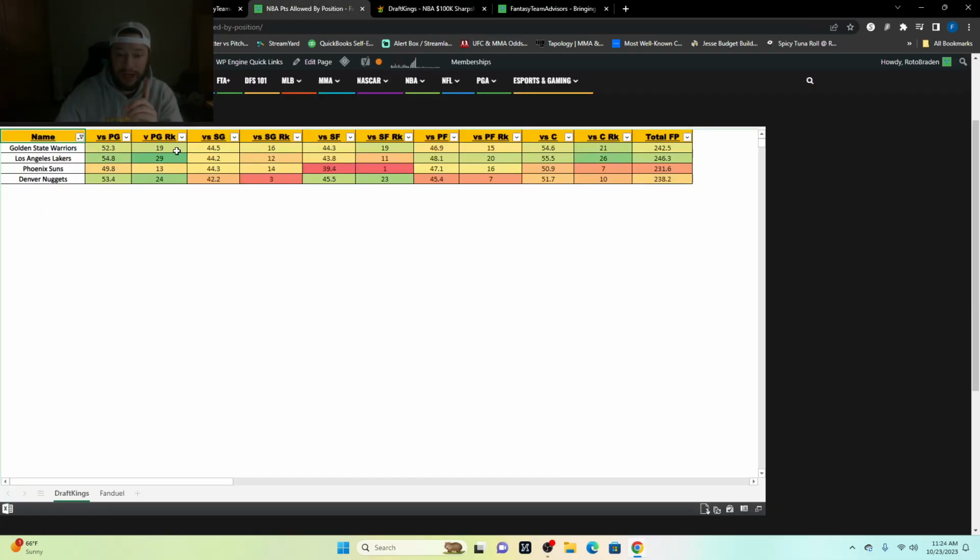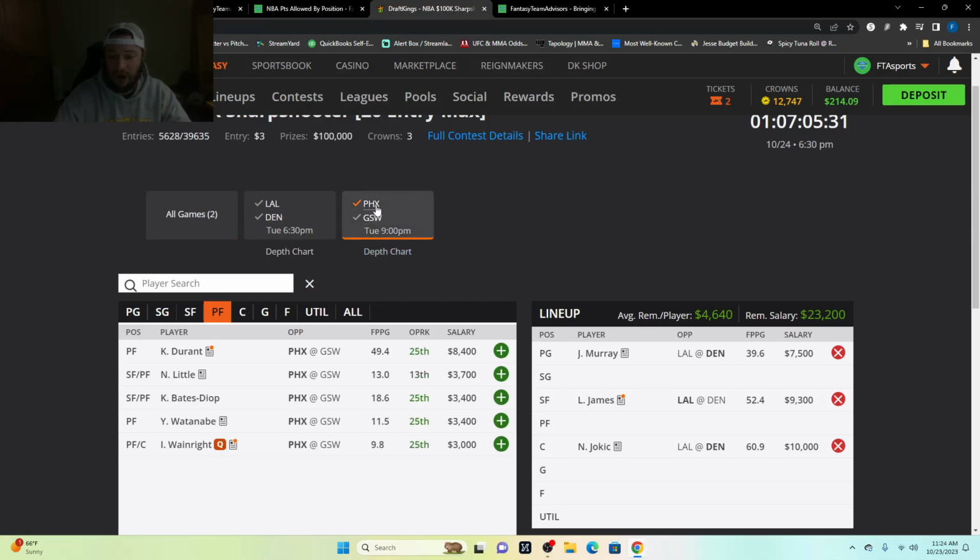Golden State, they rank 19th against the point guard, 52.3 fantasy points per game they're giving up. 16th against the shooting guard, 44.5. 19th against the small forward, 44.3. 15 out of 30, so right in the middle, at 46.9 against the opposing power forward. And then against the center, 54.6 fantasy points per game they're giving up, ranked 21st out of 30 there. So let's take a look at the Phoenix Suns and let's see all of their players.